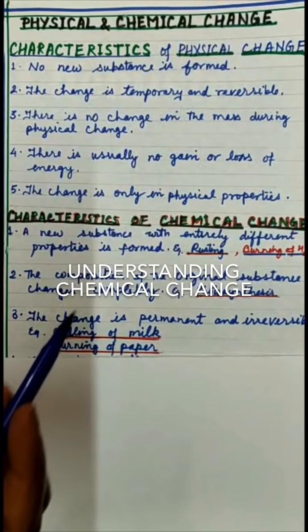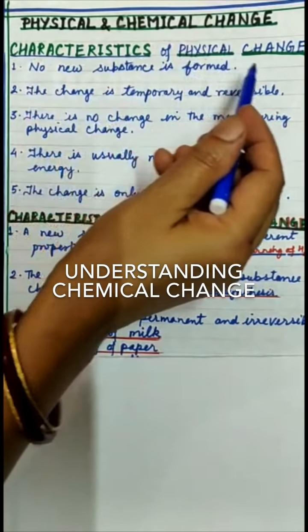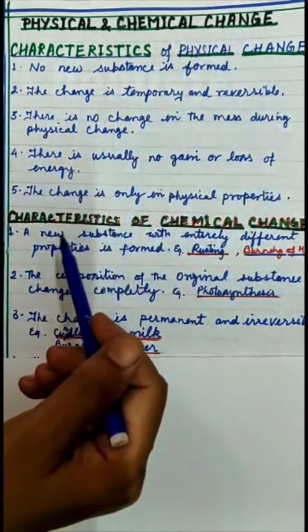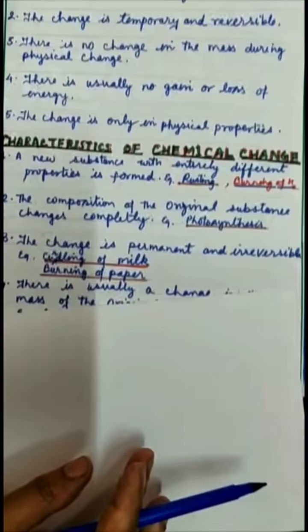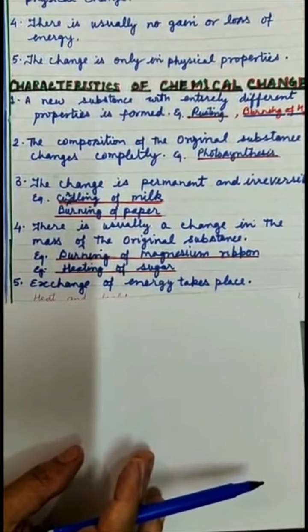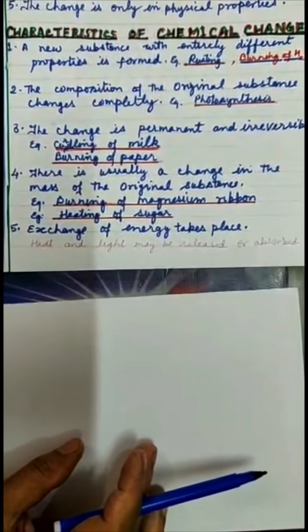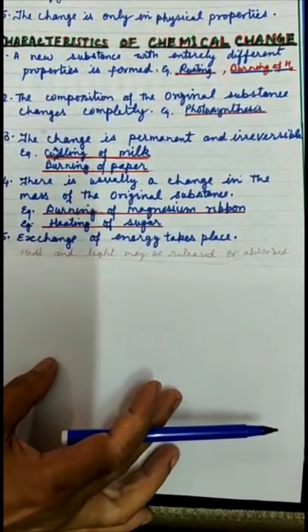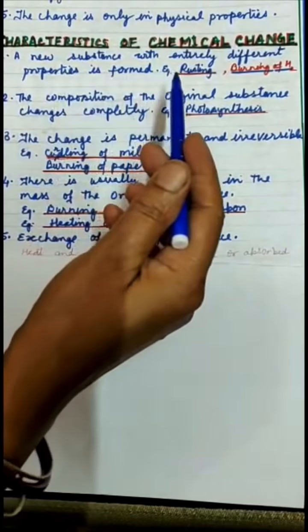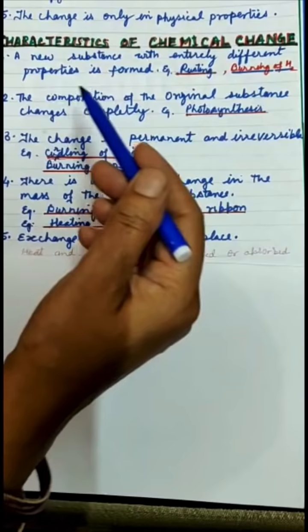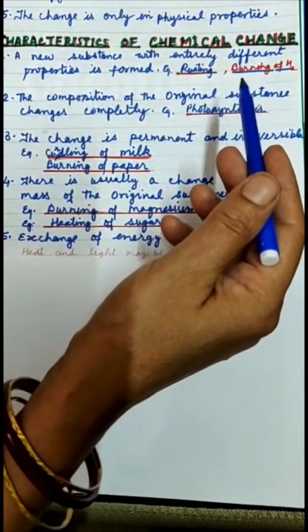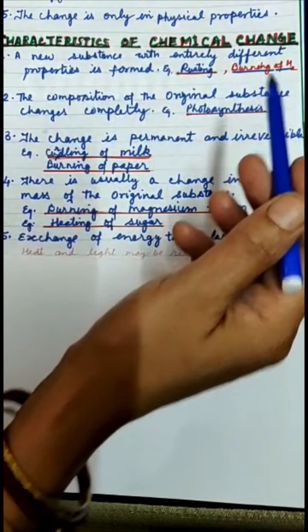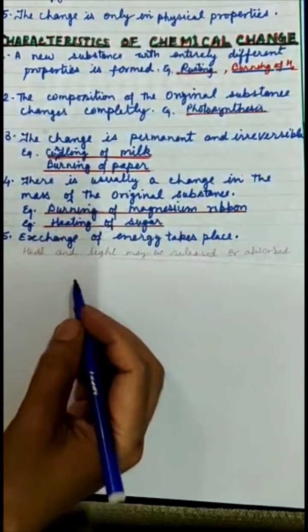Dear students, after discussion of characteristics of physical change, let's discuss characteristics of chemical change in detail. Let's have a look at the first point. A new substance with entirely different properties is formed. Example, rusting and burning of hydrogen. Let's have a look at what happens.